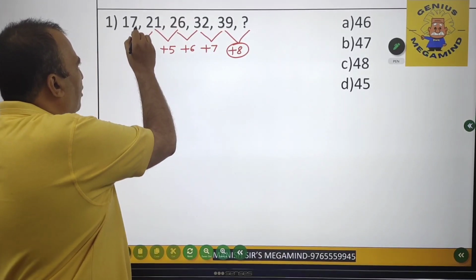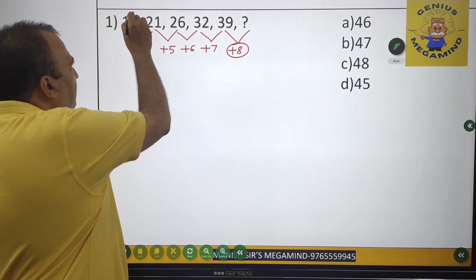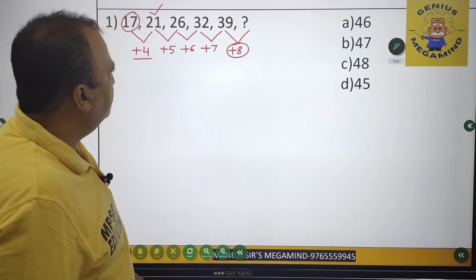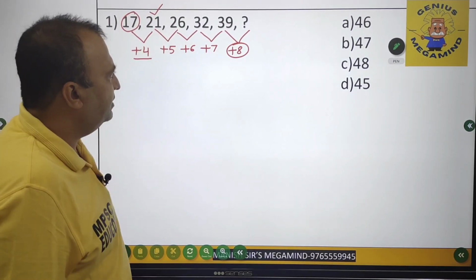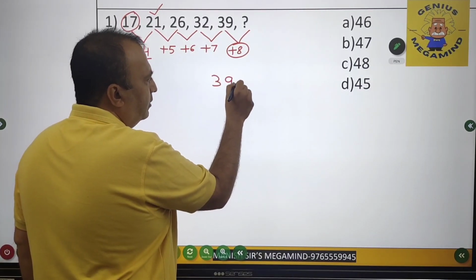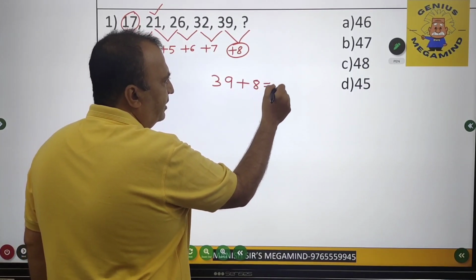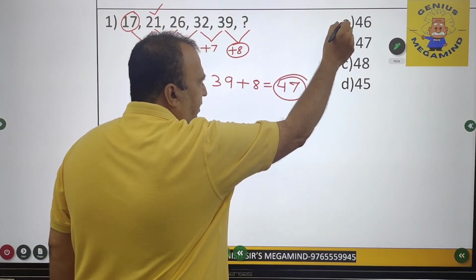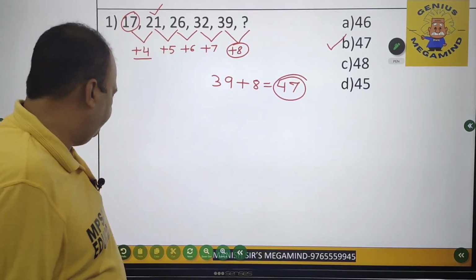If the difference between 39 and the question mark is plus 8, how do I find the answer? You have to add the difference to the previous number to get the next number. So 17 plus 4 is 21, 21 plus 5 is 26. So 39 plus 8, my friends, comes out to be 47. So the answer for this question is option B.